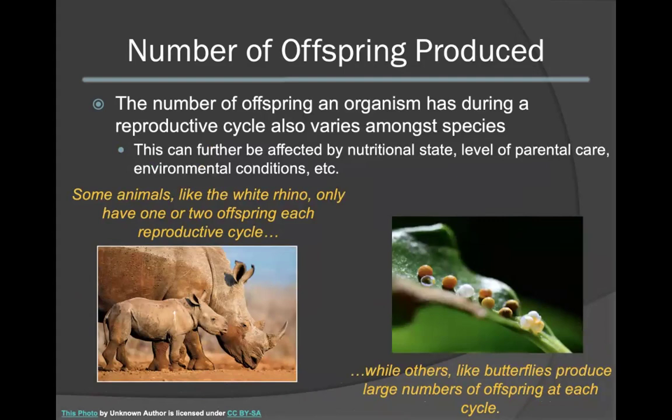Species can also vary with respect to the number of offspring that they can produce during a reproductive cycle. This can also vary greatly among species. The number of offspring that can be produced for each reproductive cycle can also further be affected by the nutritional state of the parent, the level of parental care involved, and environmental conditions. Some animals, like the white rhino, can only have 1 or 2 offspring for each reproductive cycle, while other organisms, such as butterflies, can produce large numbers of offspring at each reproductive cycle.